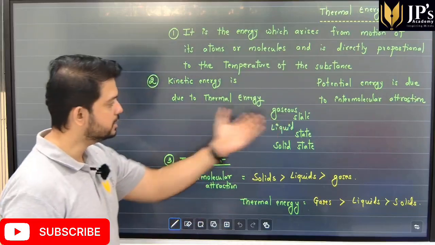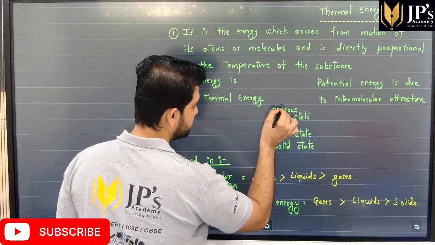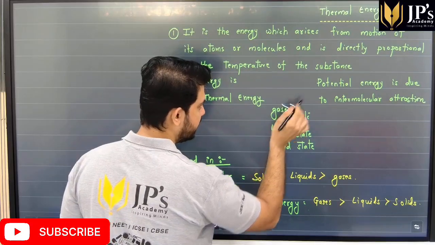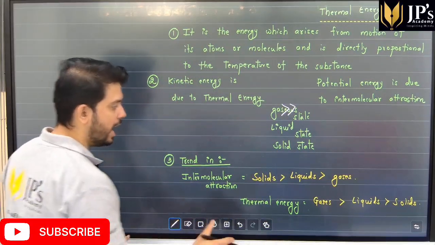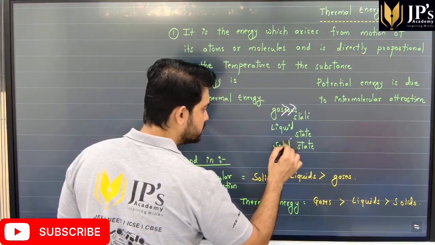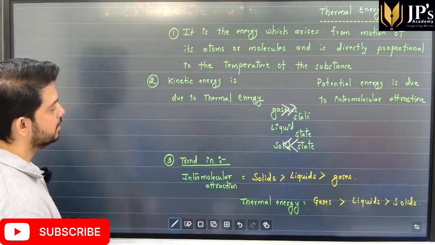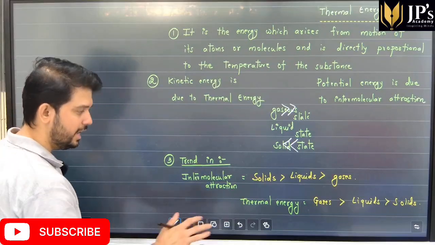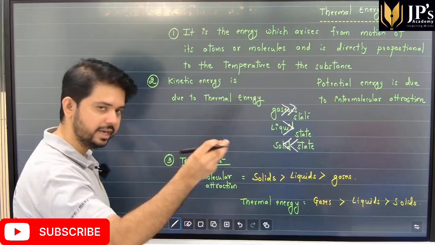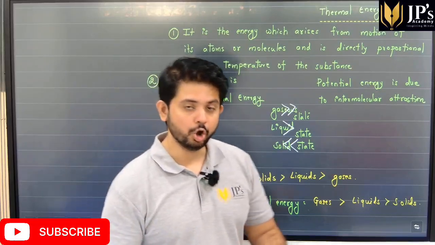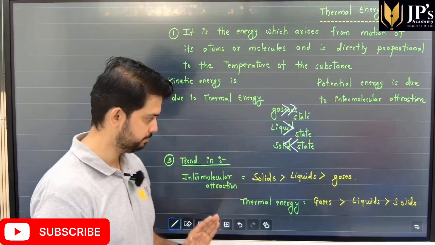Now, in the gaseous state, the thermal energy is much greater than the potential energy. In the solid state, the potential energy is much greater than the thermal or kinetic energy. In the liquid state, the kinetic or thermal energy is greater than the potential energy, but not as great as in the gaseous state.